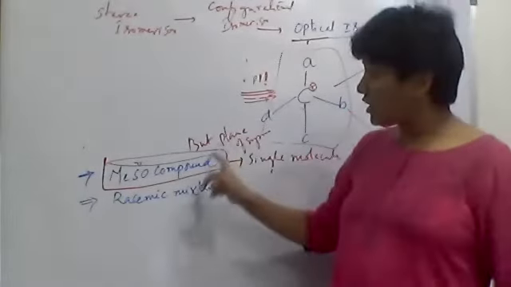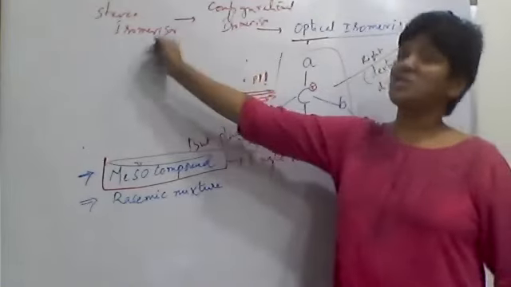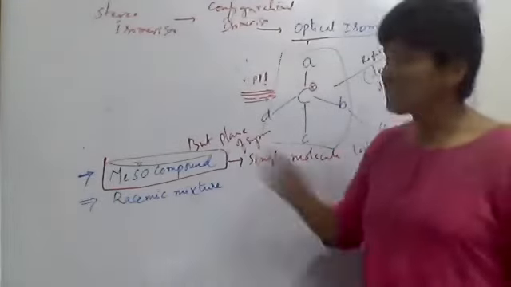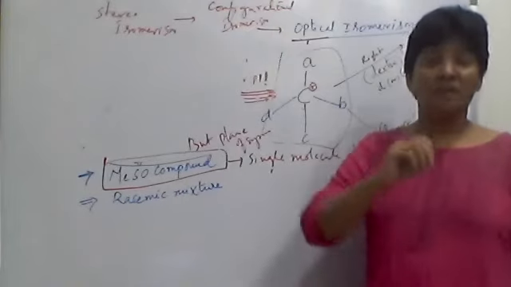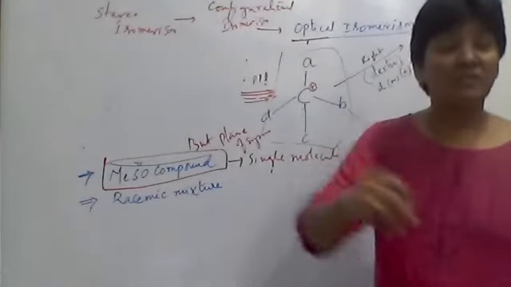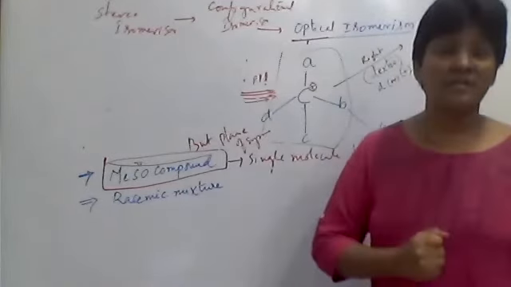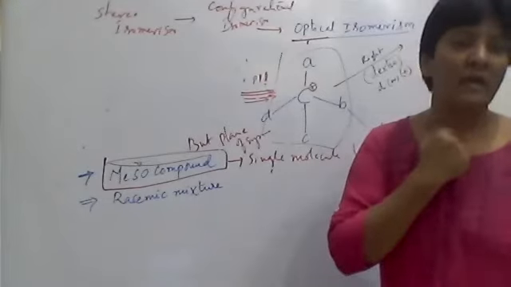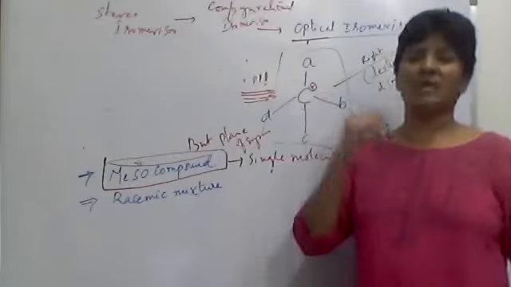So it is one of the optically inactive stereoisomers, though having chiral centers. Why is it optically inactive? Because of the plane of symmetry. We'll see what happens now.